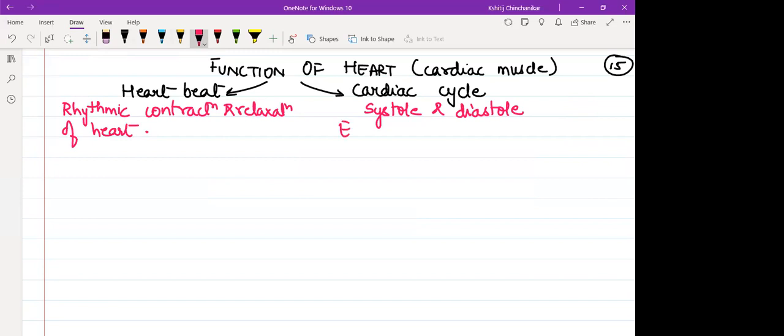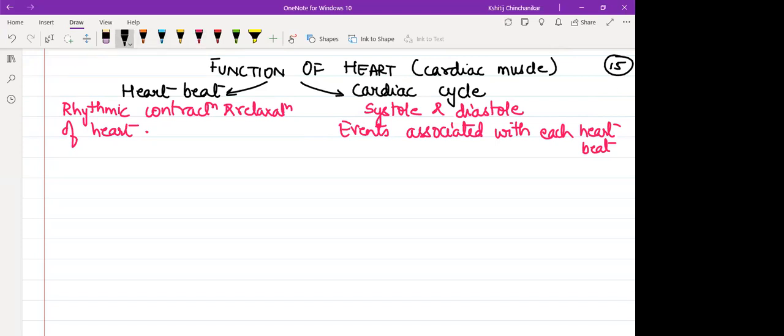Cardiac cycle is the events associated with each heartbeat. So generally, as many heartbeats as there are, that many cardiac cycles there will be.